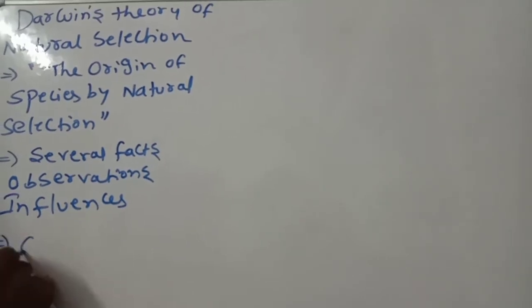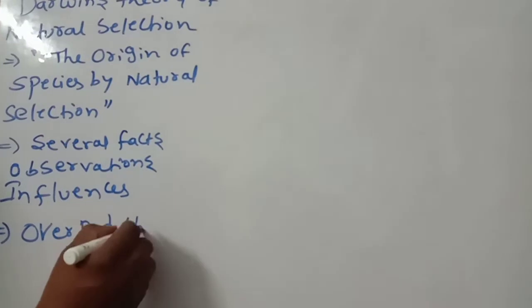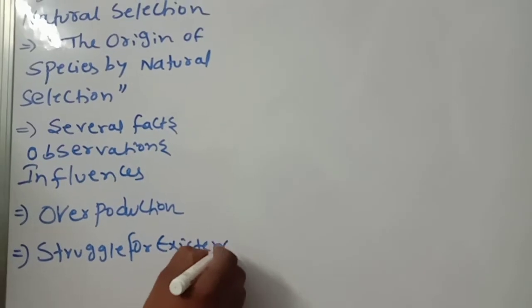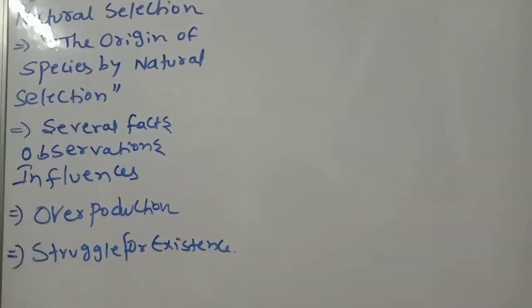What are the observations and influences? First one is overproduction, we discussed. Number two, what we discussed? Struggle for existence. These are the most important points we discussed.